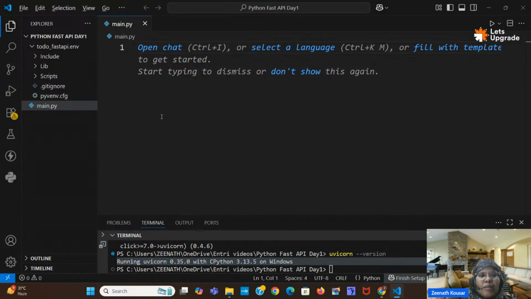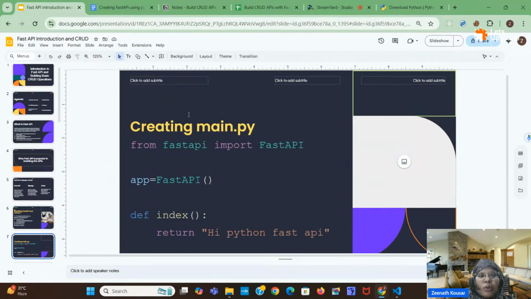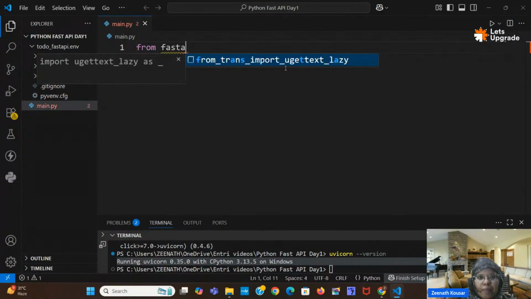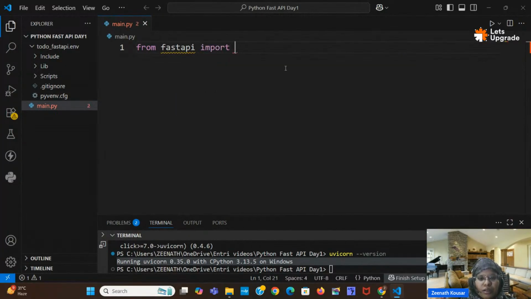Next, in main.py, which will be the main file, first we have to import FastAPI. We have installed fastapi, right? So from that we have to import it: from fastapi import FastAPI. This name is just a variable.